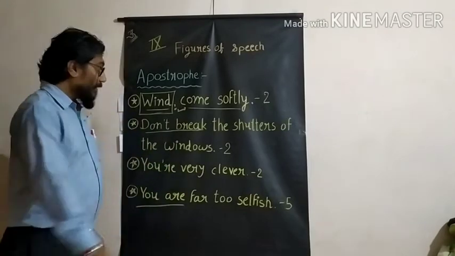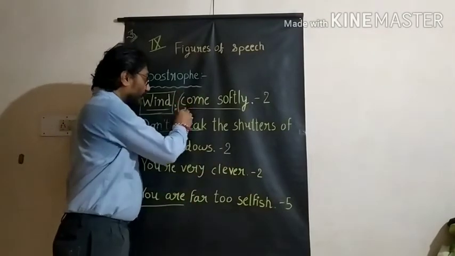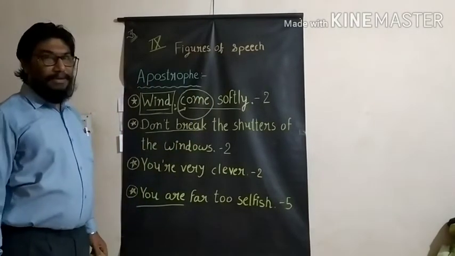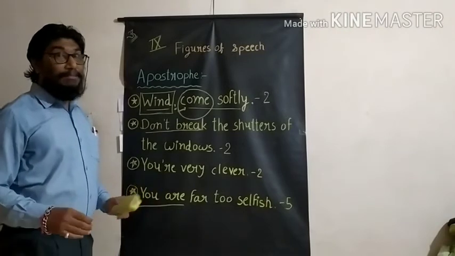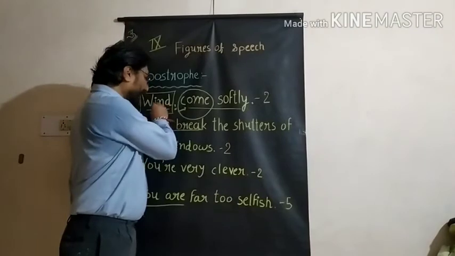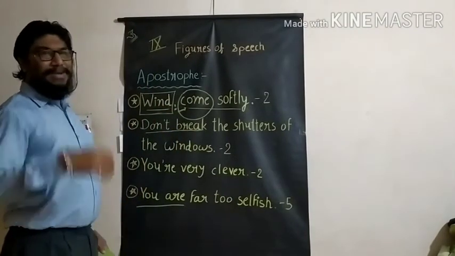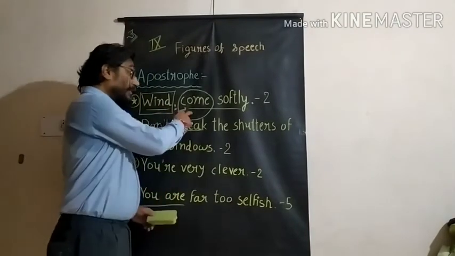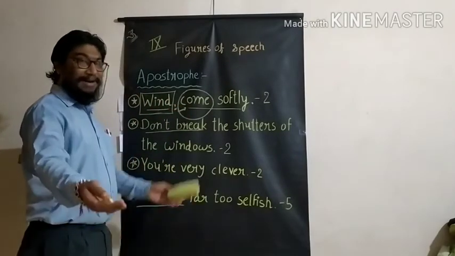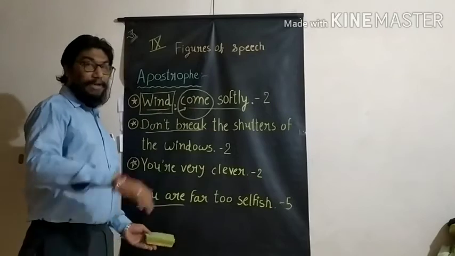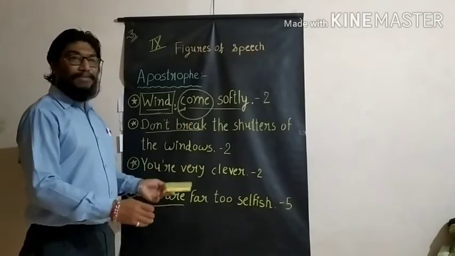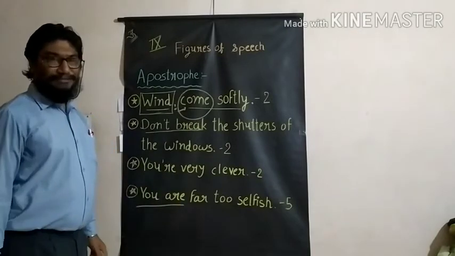But you are inviting, you are calling the wind. A wind can blow. Wind cannot come. What is wind? Wind is equal to a non-living aspect. You are calling wind as if it is a living aspect. You are approaching the non-living with the characteristic of the living. That is the best example for personification also.